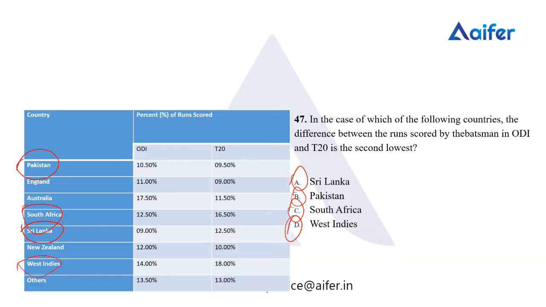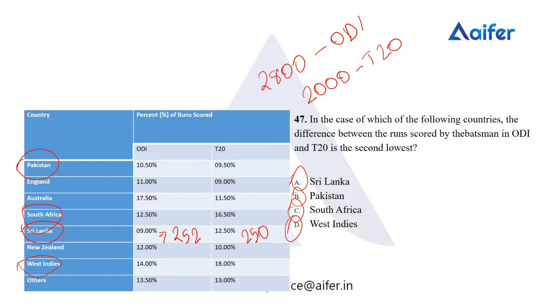So for Sri Lanka, the batsman had scored 9%. We have 9% of 2800, that's the total runs in the OD. So it is 252. Then 12.5% of 2000, that is the total runs in T20. So we have 12.5% of 2000, which is 250. Coming to the next country, Pakistan, 10.5% of 2800, we have it as 294.